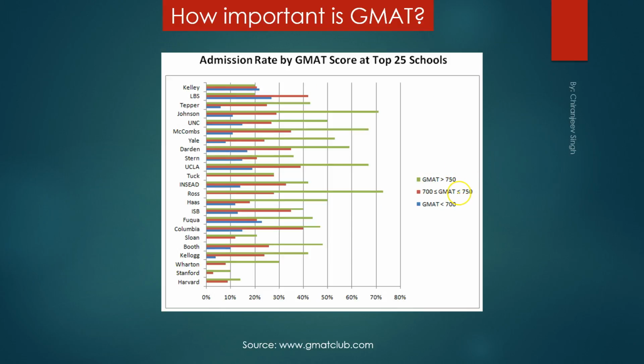Now you can look at this chart also. This chart also plots admission rates for various B schools for different GMAT scores. So for GMAT scores above 750, you can see that the green bars are the longest ones, and then you have these orange bars for scores between 700 and 750. You can see they are also longer than the blue bars which refer to scores below 700. So the basic idea is that your GMAT score has a very important role in your admissions in B schools.